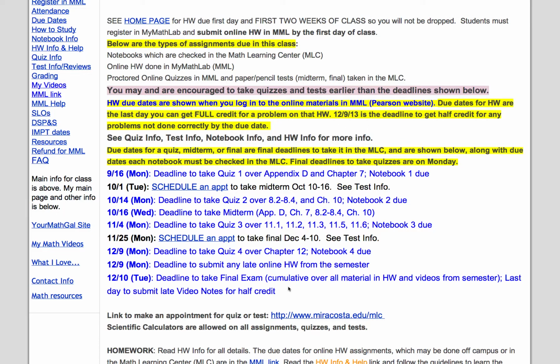All right, so the rest of the assignments, which is the regular homework assignments, are in MyMathLab. So how would you go to MyMathLab? Over here is the MyMathLab link, and you want to make sure that you go ahead and bookmark this on your computer. Oh, let's see, I had it, here we go. Once you log in, this is where you go.